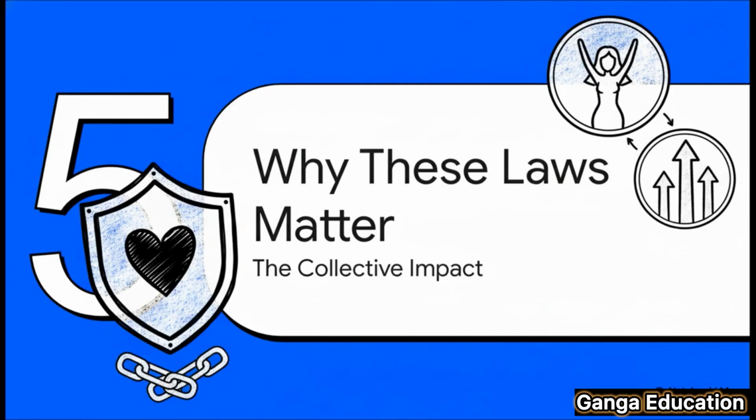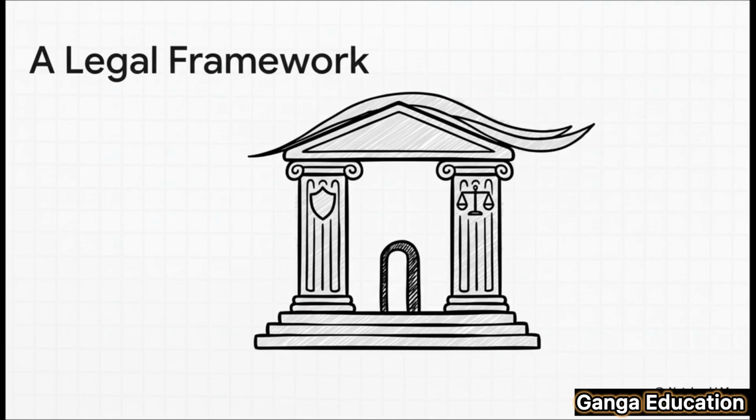All right, so we've looked at three different sections. Let's pull them all together now and see what their collective impact is when it comes to protecting women. When you lay them out like this, you really start to see the bigger picture. You have Section 85, protecting a woman's safety inside the home. Then Section 86 comes in and defines what cruelty even means, including that all-important dowry harassment. And finally, Section 87 safeguards her right to choose before a marriage ever happens. Together, they create this comprehensive legal safety net.